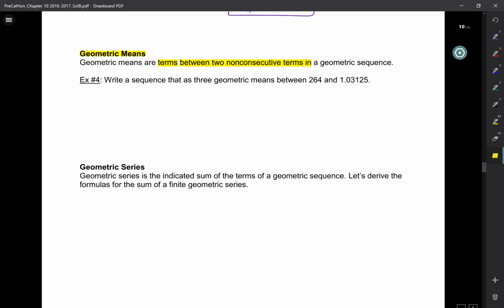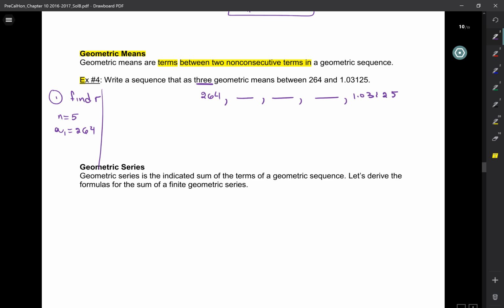So first I need to find R for this one. Okay. So look, let's see how this is going to look. 264, and it says to write a sequence that has 3 geometric means. 1, 2, 3, and then I have this. So how many total numbers are there? 5, so n equals 5. And A1 is 264.